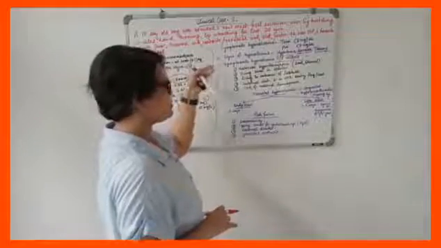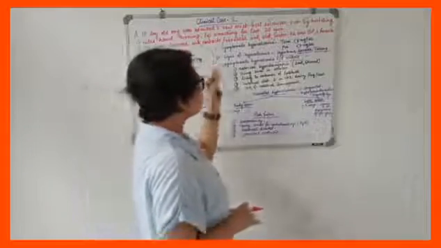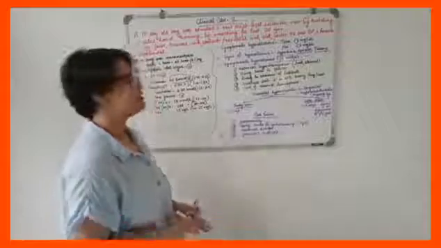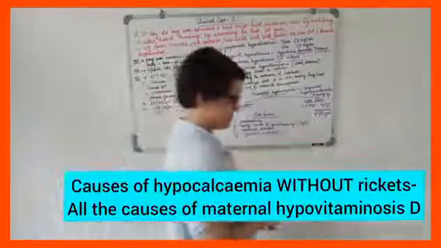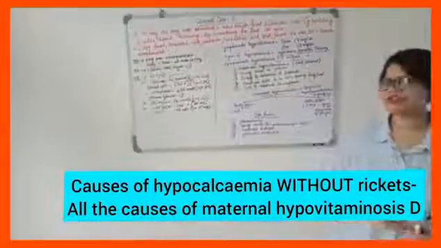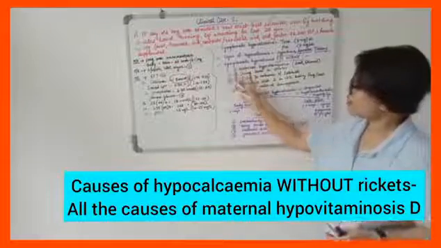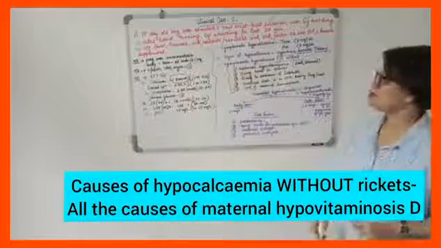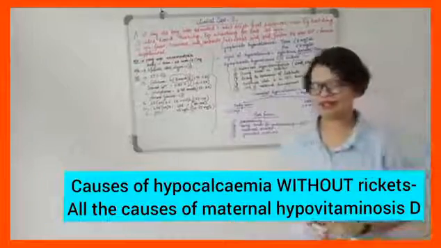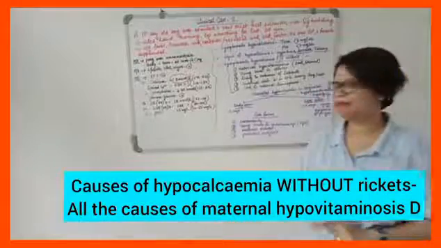So let's go to the next point, that is symptomatic hypocalcemia without rickets. What are the factors or causes of symptomatic hypocalcemia without rickets? Those causes are all maternal causes. Maternal hypovitaminosis of vitamin D is the main cause.